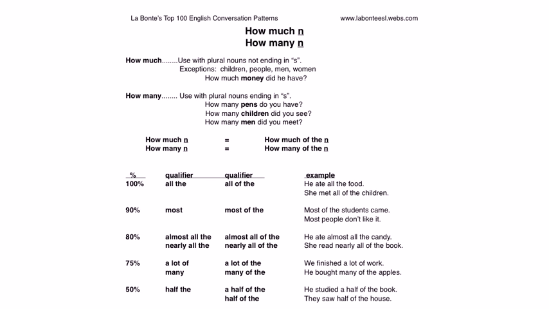So there are two variations that you can use with plural nouns, how much or how many. The general rule of thumb is if the plural noun ends in an S, how many is used. So how many rings does she have? How many dresses does she have? How many pens does he have? They all end in S, and because of that, you do not use how much, you use how many.